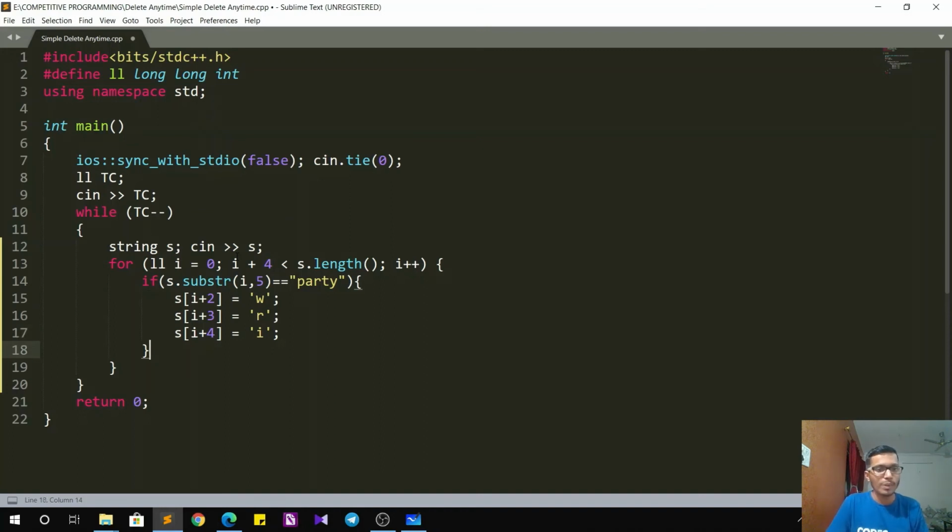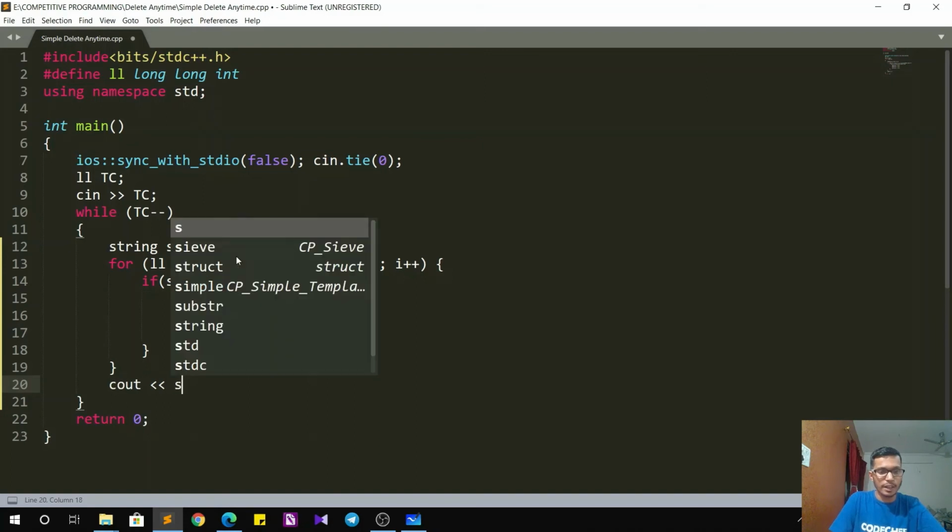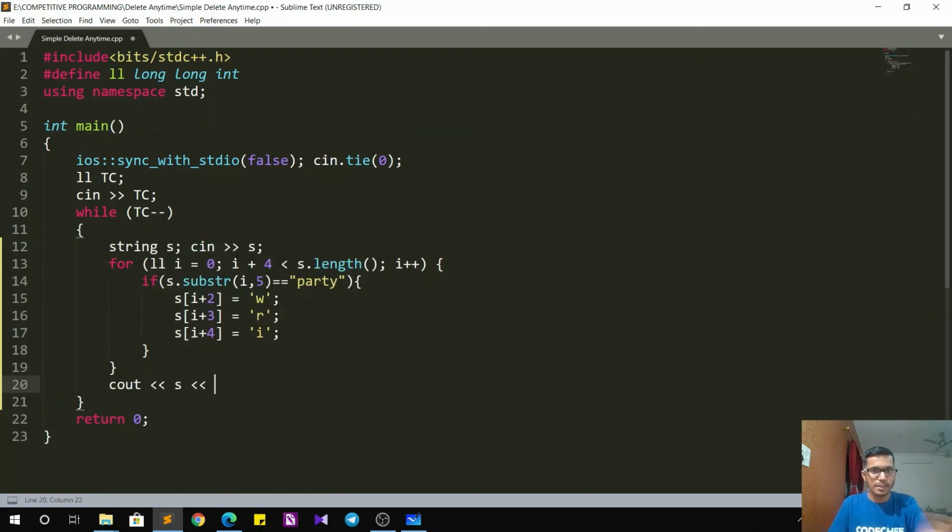And that's it. Once this is done for all the possible substrings of the original string s, we just output the resultant string s, because we are making the changes in place, and then just give a new line character. So that completes our code. Now let's submit this code on CodeChef IDE and let's hope for a quick AC.